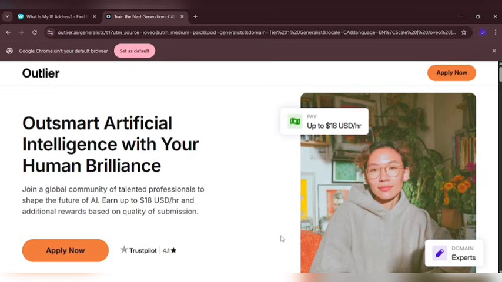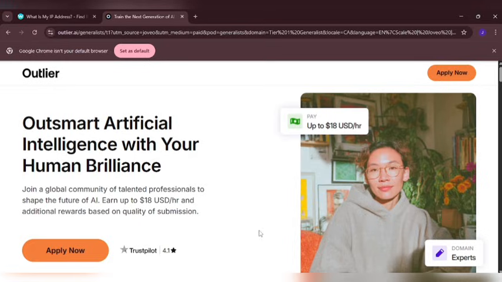What this actually means is that you are going to be training AI. Some of us have heard of this before, actually training AI to do other things we are into. Sometimes when you give AI some prompts, you get the exact response you expected. This particular platform is where you come to train AI, and these AIs are what we use on our different occasions. So right here, you can see: outsmart artificial intelligence with your human brilliance.